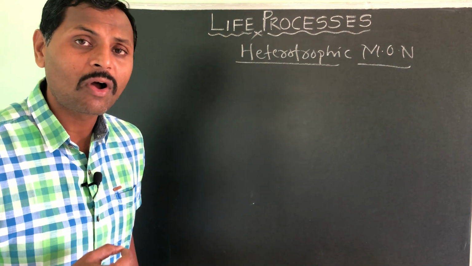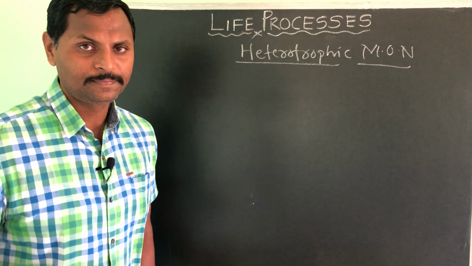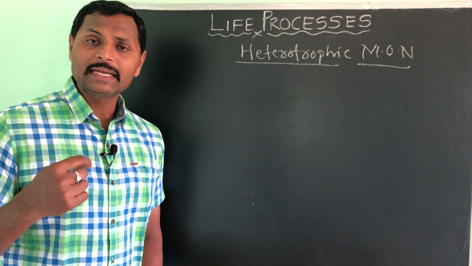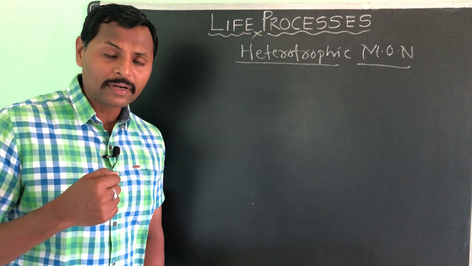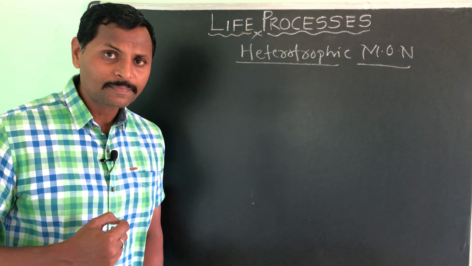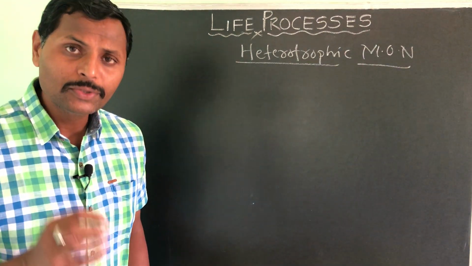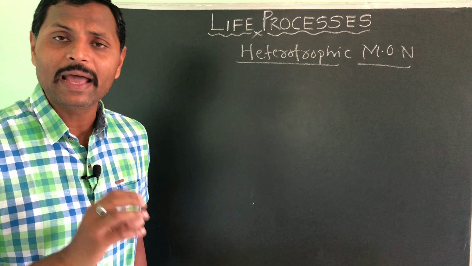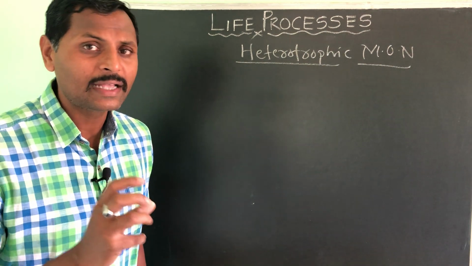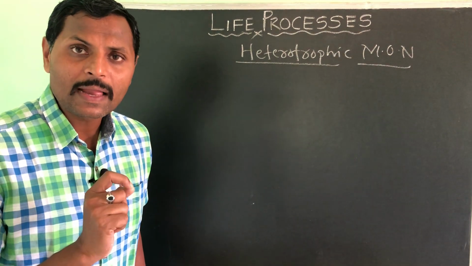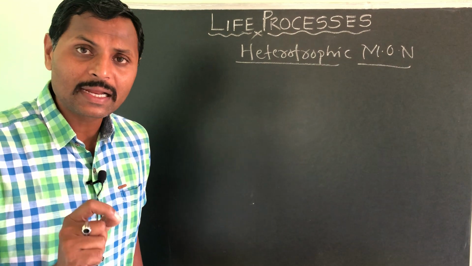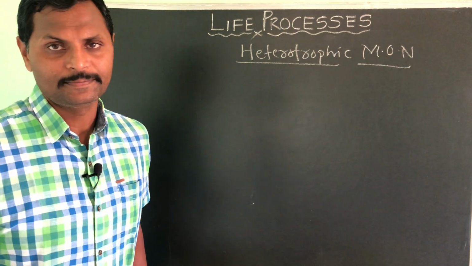Those animals we call carnivorous. If you take man as an example for another type of nutrition, that is omnivorous. A man takes plants as food as well as flesh or meat as food. That's why man belongs to the third category, that is omnivorous.